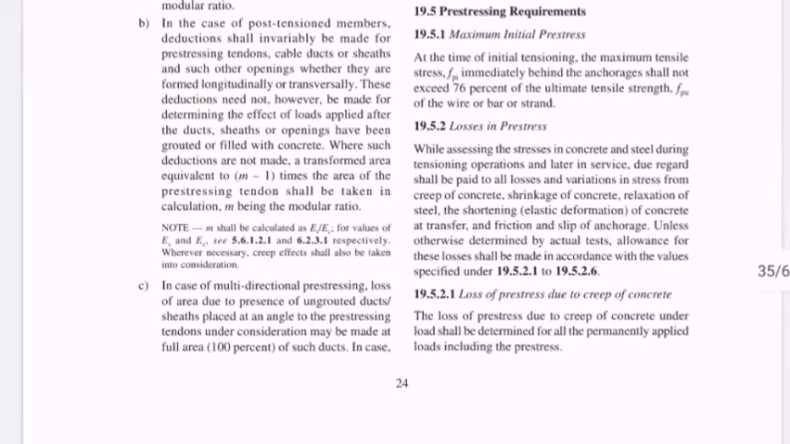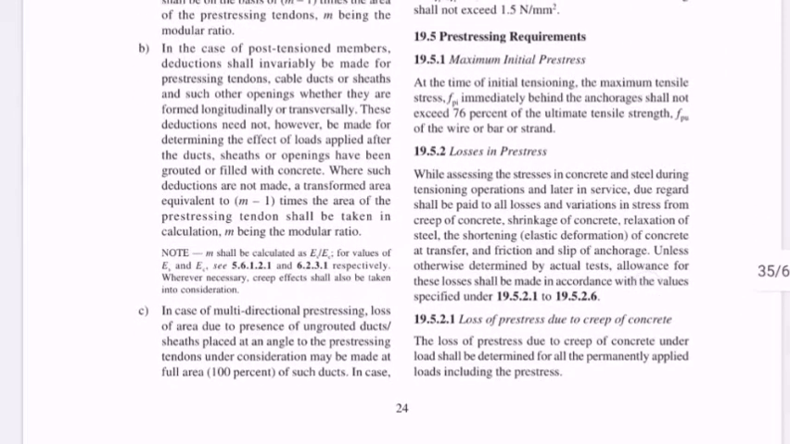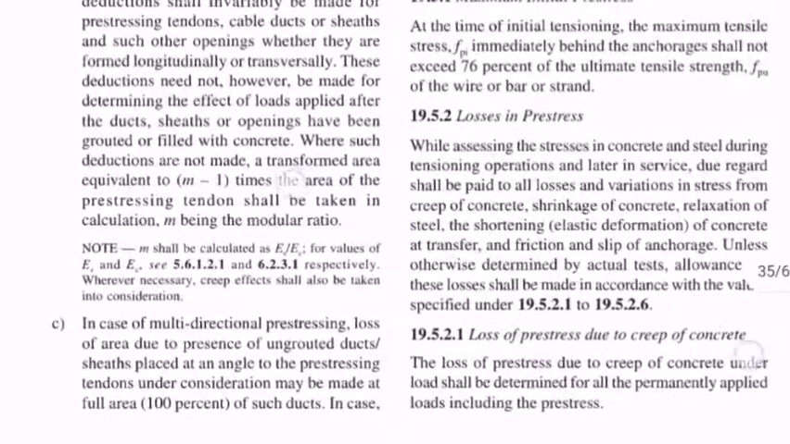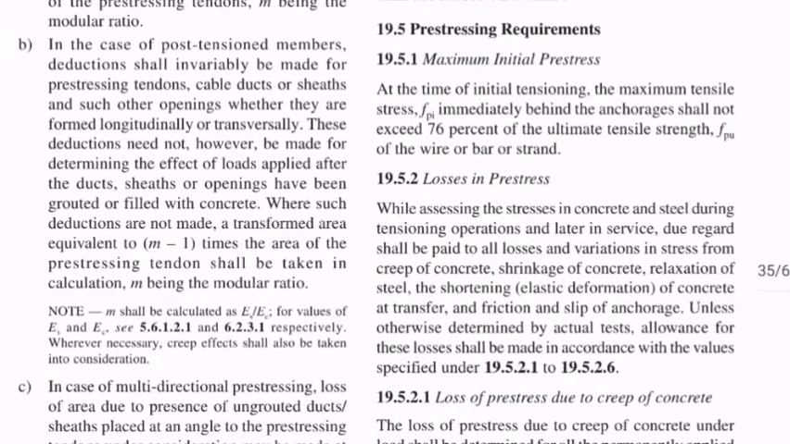Yes, in clause 19.5 we have the pre-stressing requirements. This is page number 24 in the code book, and here you can observe the pre-stressing requirements. Clause 19.5.1 tells us that at the time of initial tensioning, the maximum tensile stress fpi immediately behind the anchorages shall not exceed 76% of the ultimate tensile strength fpu of the wire, bar or strand.